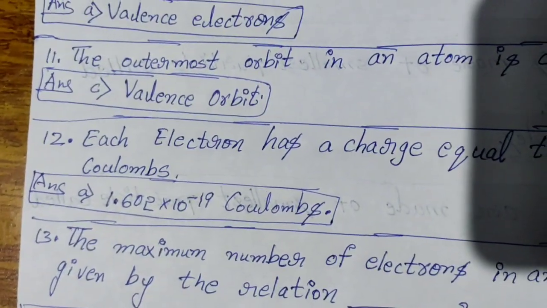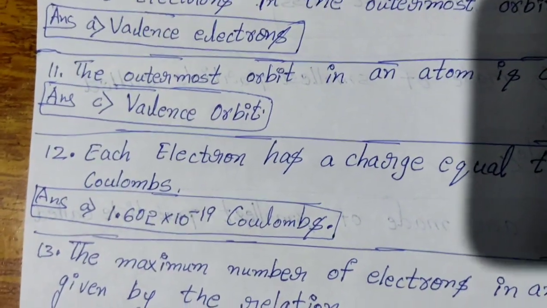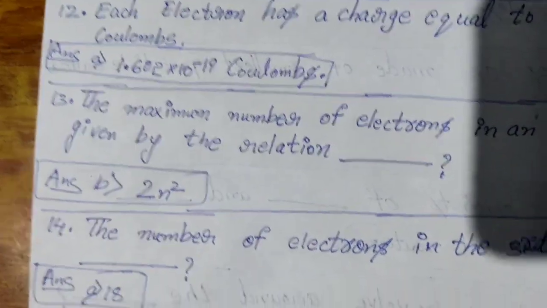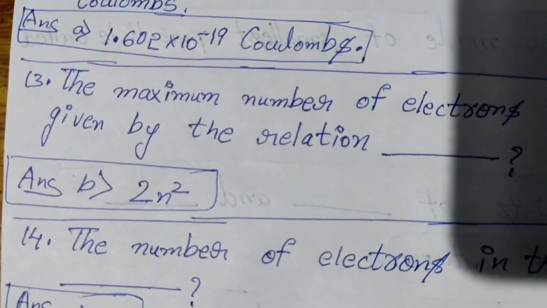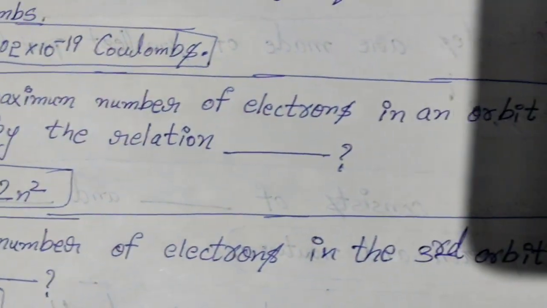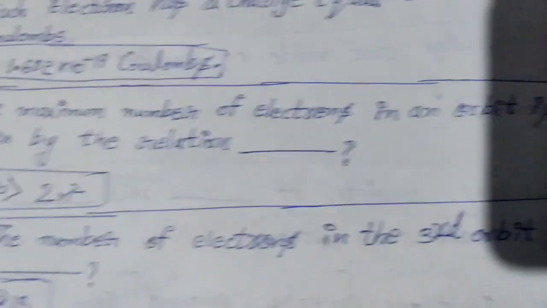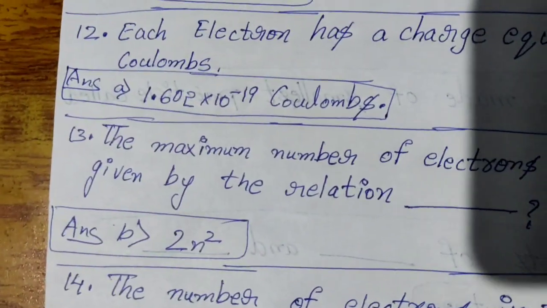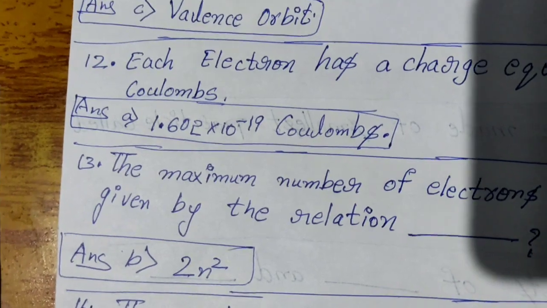The 12th question is each electron has a charge equal to dash. The answer is 1.602 into 10 to the power of minus 19 coulombs. And the 13th question is the maximum number of electrons in an orbit is given by the relation dash. The answer is 2 into n square.